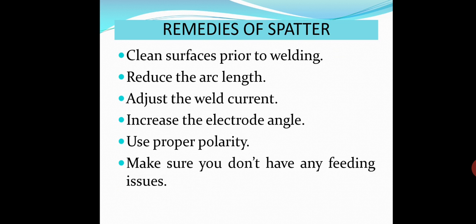So what are the remedies? Clean surface prior to welding, reduce the arc length, adjust weld current, increase the electrode angle, use proper polarity. Make sure that the feeding of wire in case of MIG welding is proper.